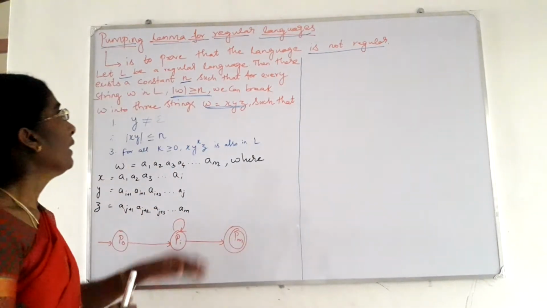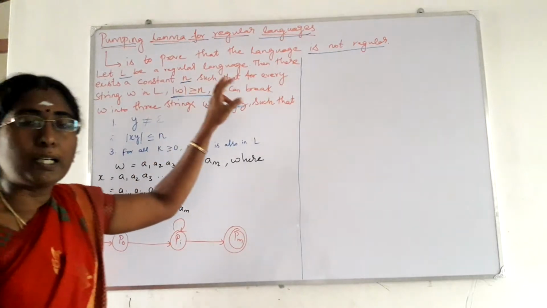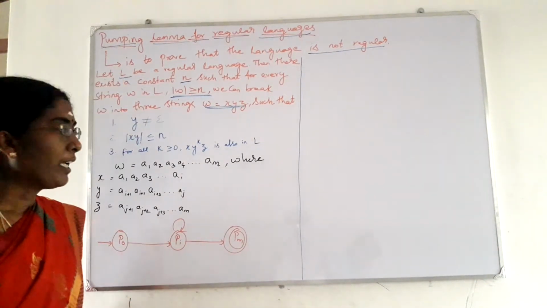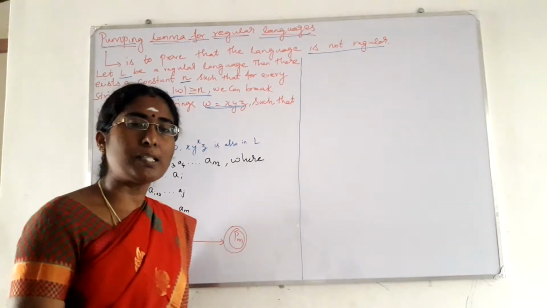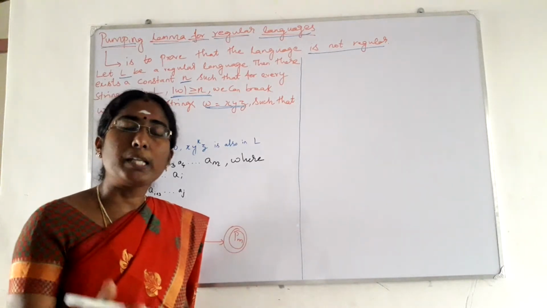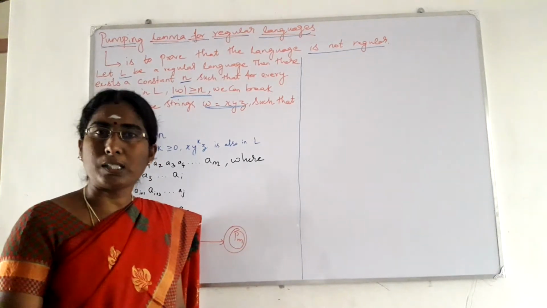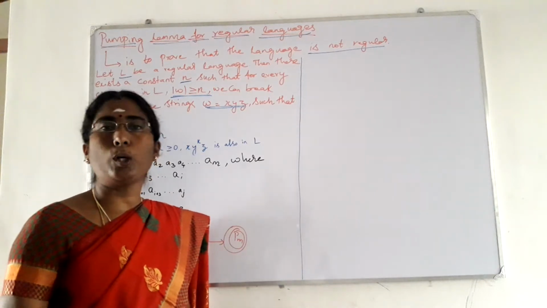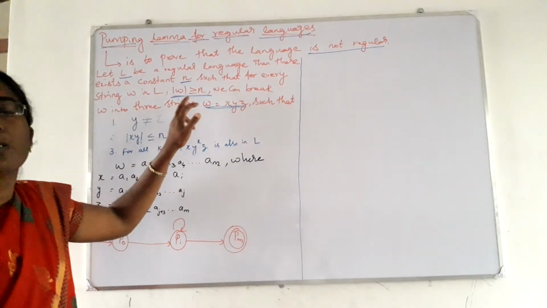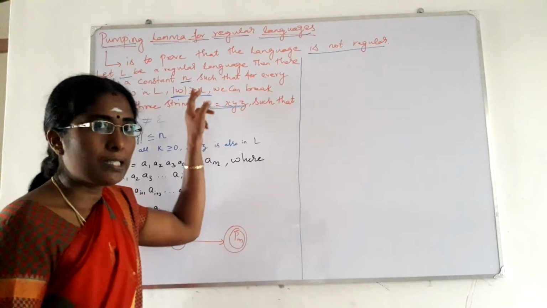How we are proving it: consider L to be a regular language. Let L be a regular language, and there is a constant n such that for every string W that belongs to the given language, for example L equal to 0 power n, 1 power n, such that n is greater than or equal to 1, W is equal to, for example, 01 or 0011. This whole set of strings belongs to the given language L. The constant n is such that for every string W in L, modulus of W, that is the number of symbols present in that particular string, is greater than or equal to n. That is the constant here.